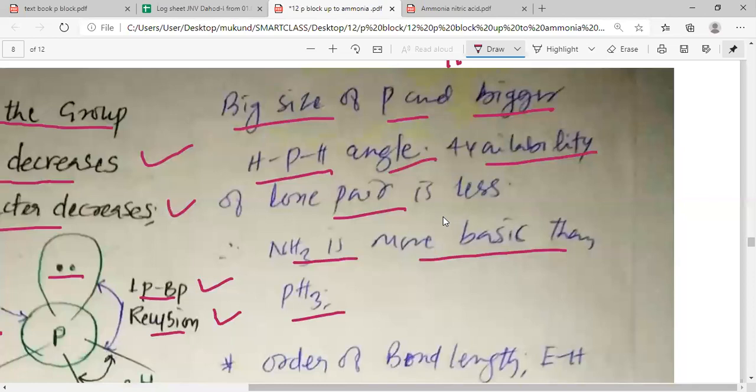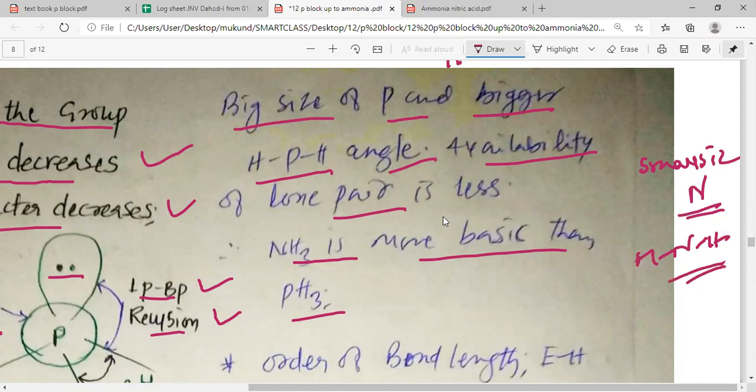Once again, due to the small size of N and the bigger HNH angle, the availability of lone pair on nitrogen is more. But due to the bigger size of phosphorus and smaller HPH angle, the availability of lone pair on phosphorus is less as compared to the nitrogen present in ammonia, and thus ammonia is more basic than PH3.